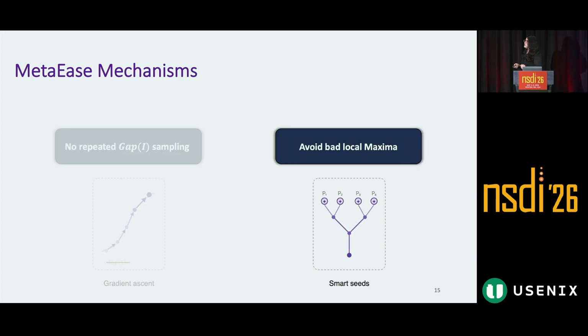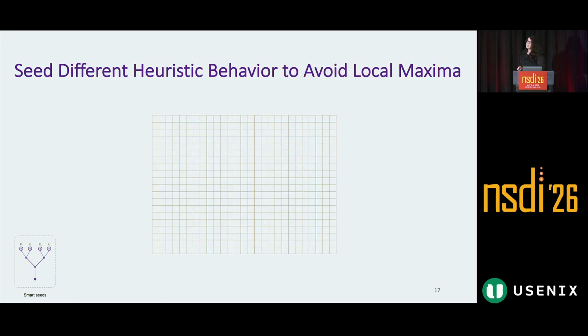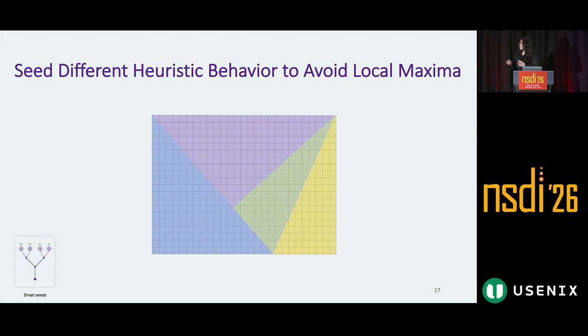All right, now that we know how MetaHeuristic's gradient ascent works, let's see what it does to avoid the local maximas. So far, we have an efficient gradient ascent mechanism that can start from a point and follow a trajectory in the gap space. Now, where do we start this from? If we pick random sampling, a lot of the times we might get stuck in local optima. So we need a principled way to choose the seed to make sure that we land in different regions of the landscape. We want seeds that cover different regions of this landscape.